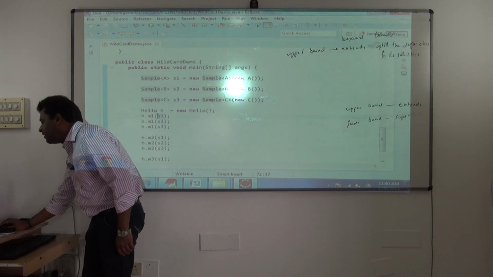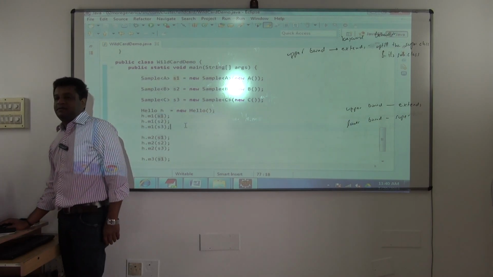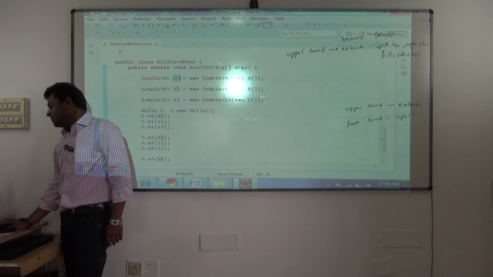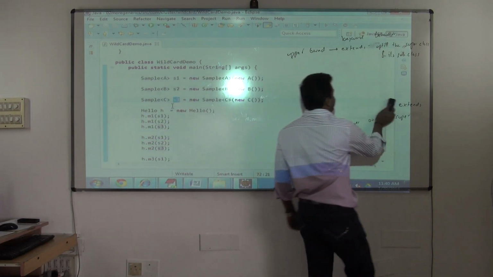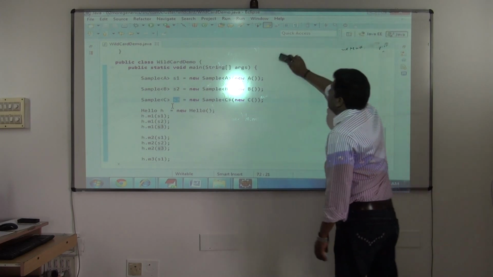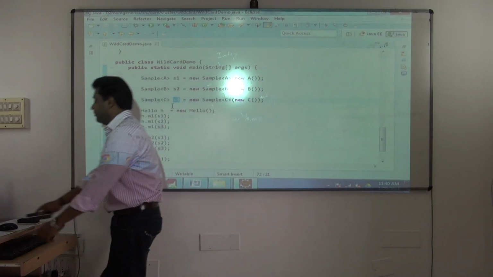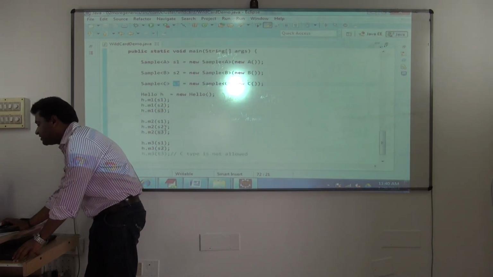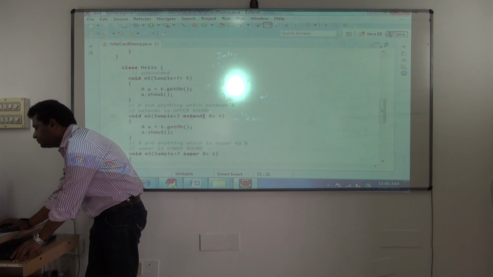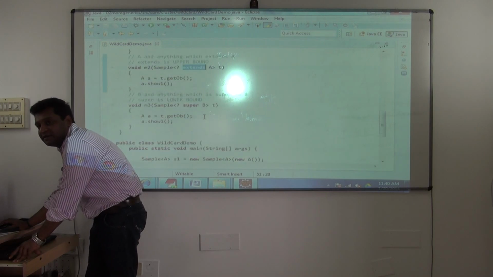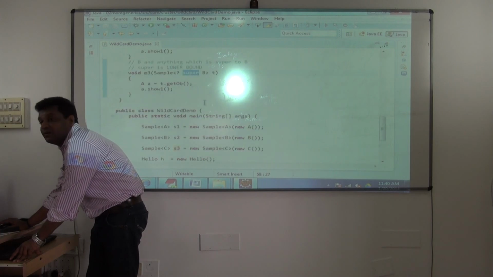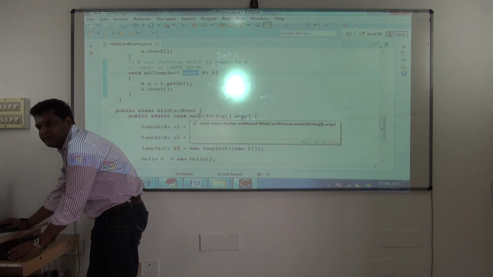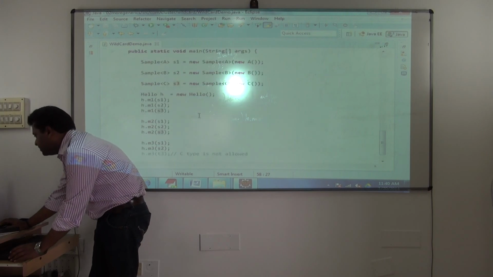Now for the M1 method, I can send any object. Means I can send S1 also, I can send S2 also, or I can send S3 also for the M1 method. But for M2, yes, it is upper bound. Anything which extends A I can send. But for M3, only A, meaning superclass of B, will work.